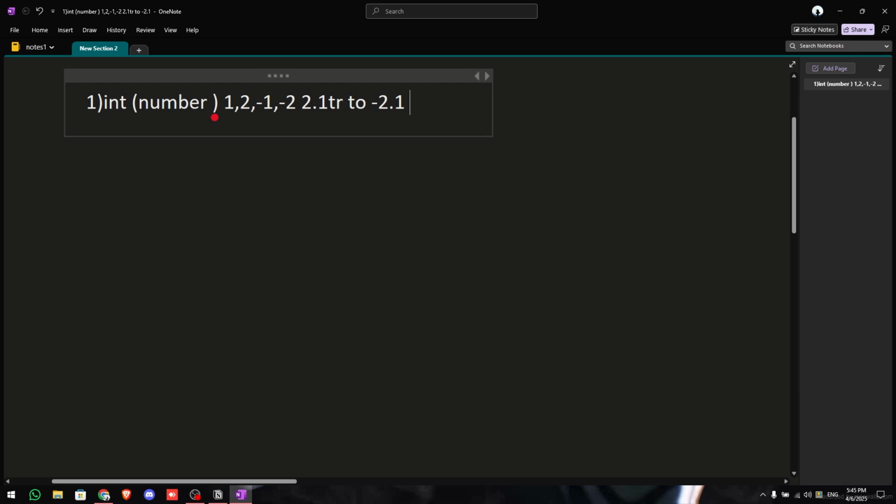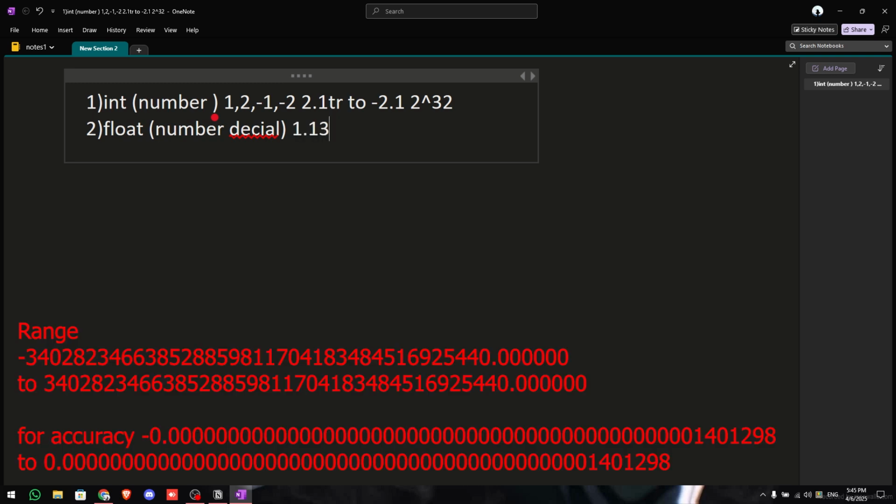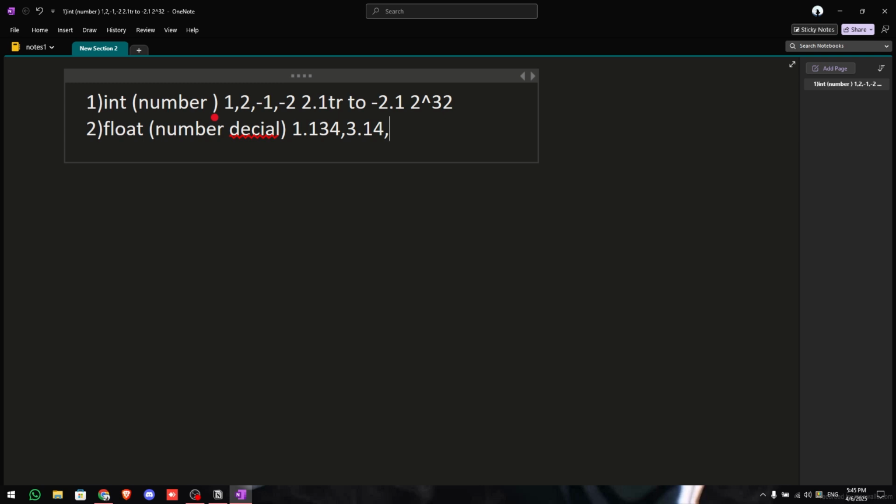Okay, it is based on a simple power value, 2 power 32, I think. So based on that we have this. Okay, next we have something called a float. This is also a number but with a decimal point, which means like 1.43 something, the pi value 3.14, etc. These kinds of values we generally store in float.